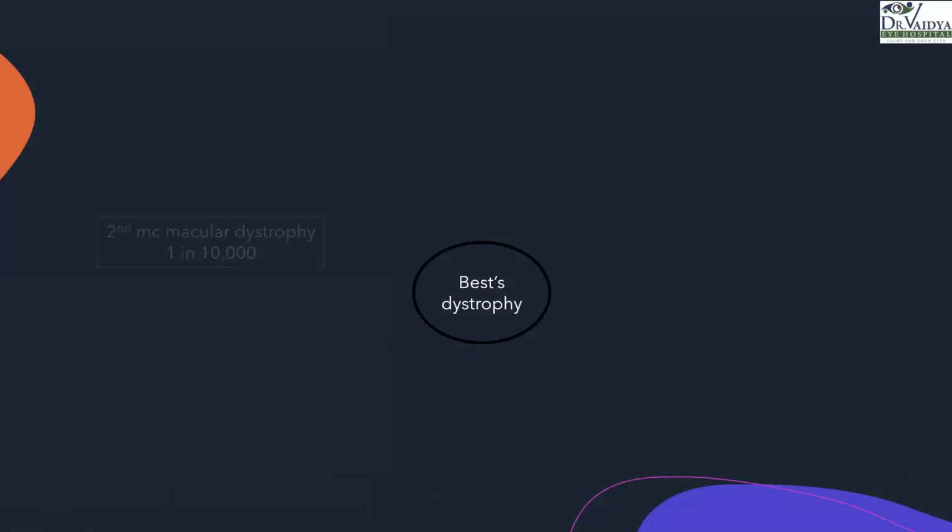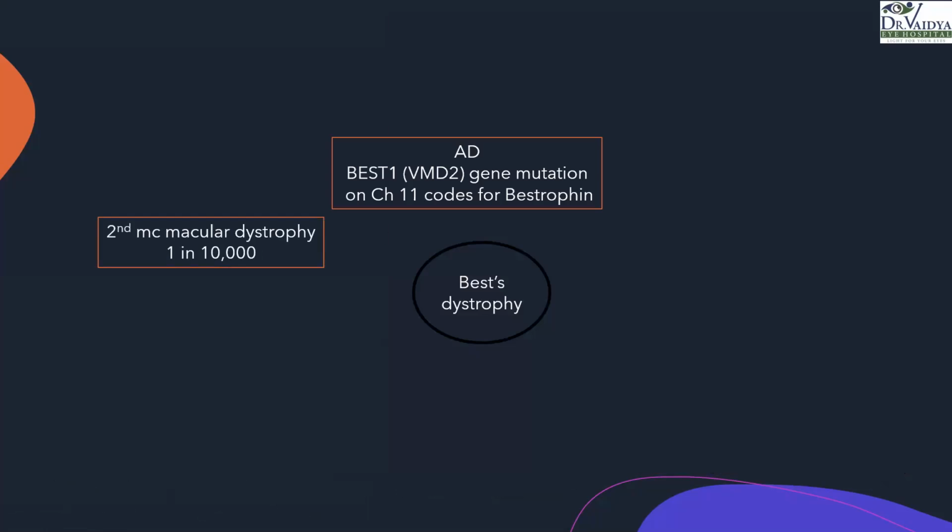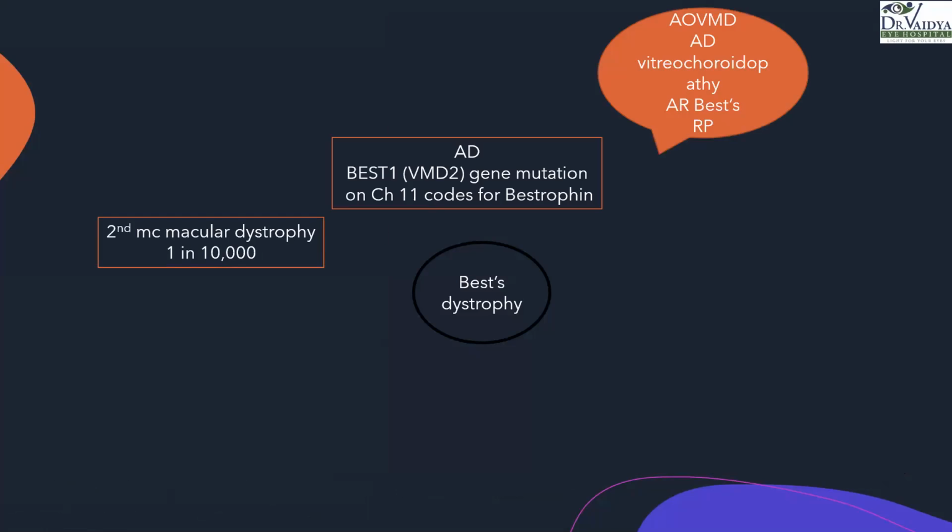So we know something about Best disease. It's the second most common macular dystrophy, seen in 1 in 10,000 population. It is an autosomal dominant inherited disease with BEST1 gene mutation on chromosome 11 for the bestrophin protein. There are other pathologies, the adult onset vitelliform macular dystrophy, autosomal dominant vitreoretinochoroidopathy, autosomal recessive bestrophinopathy, and RP, which are also called bestrophinopathies. This is because of BEST1 gene mutation.